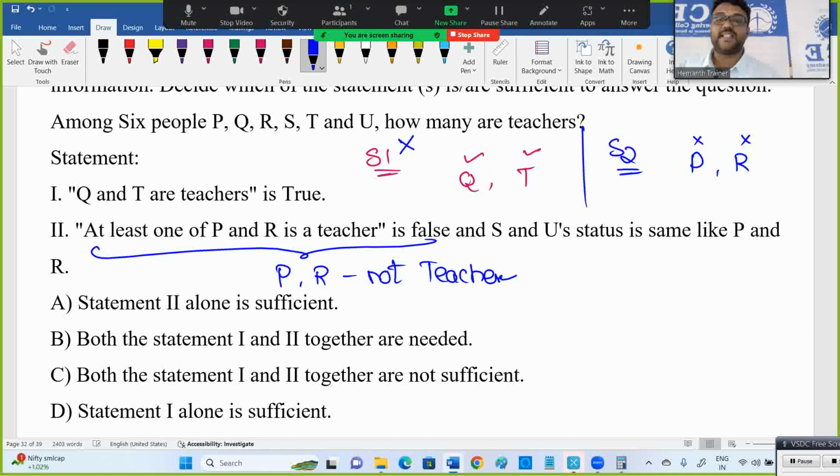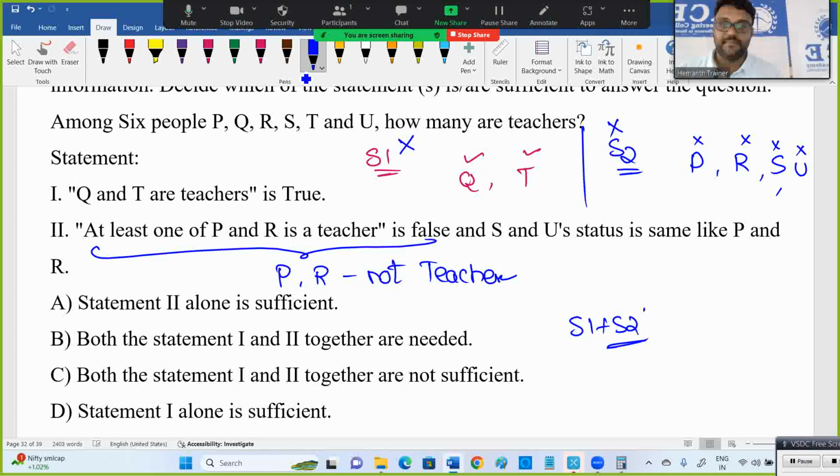S and U status is the same, so S is also not a teacher, U is also not a teacher. Now statement 2 alone also I cannot decide because I don't know about Q and T. If you see 2 alone, we don't have the idea regarding Q and T. Now I have to go for together.